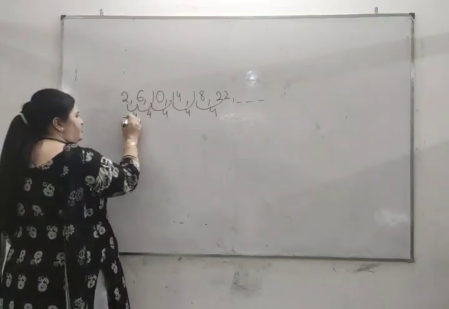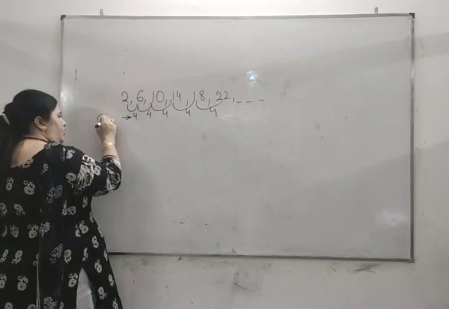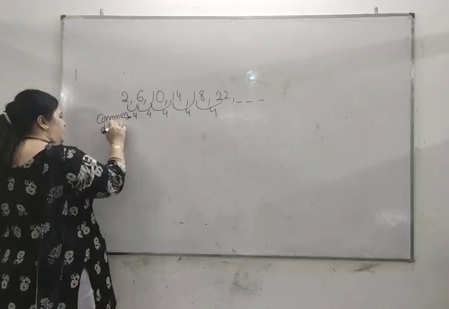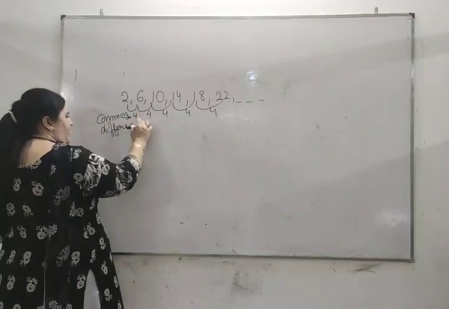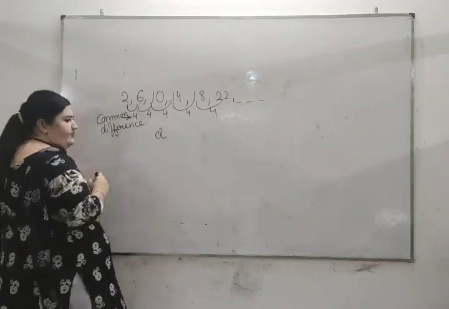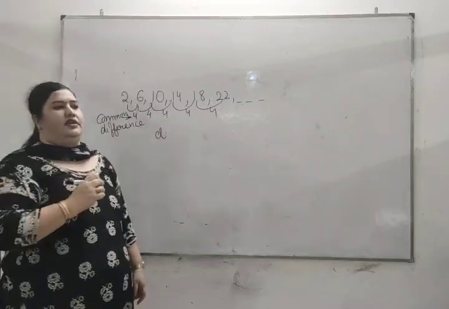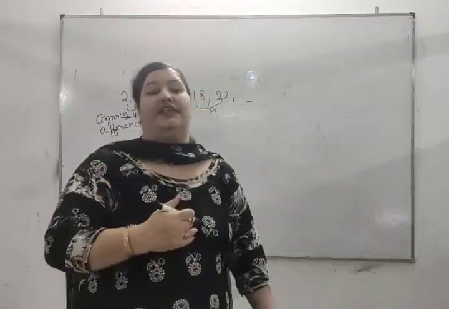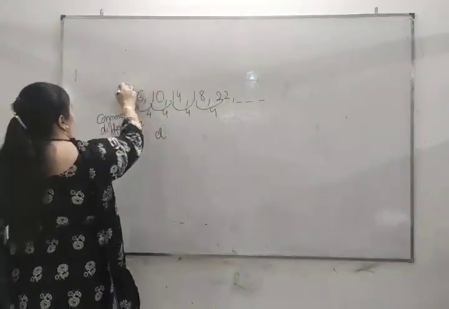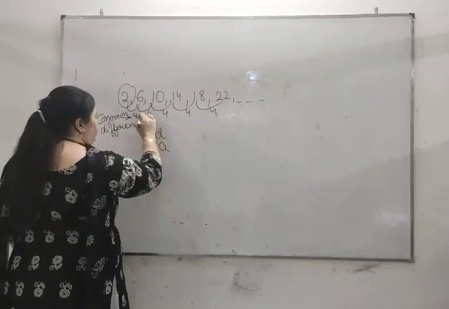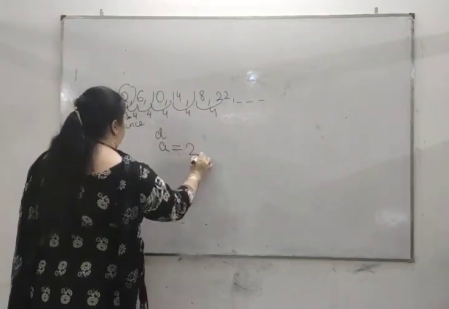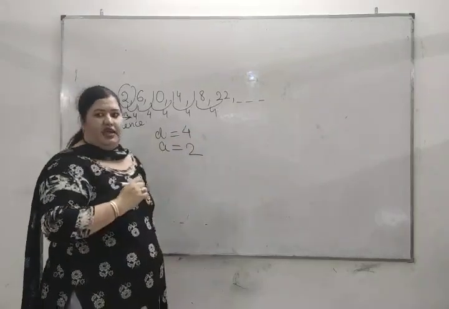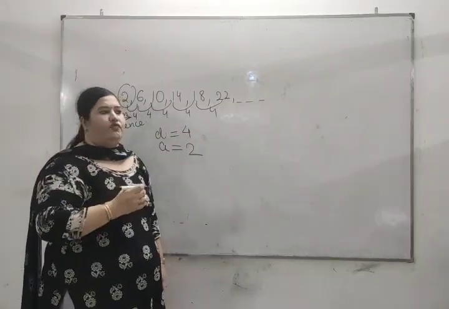This difference, which is common to all terms, is known as the common difference. In an AP, we call it the common difference and we denote it by D. And the first term, from where we are starting the progression, is denoted by A. So here in this AP, A is 2 and D is 4.